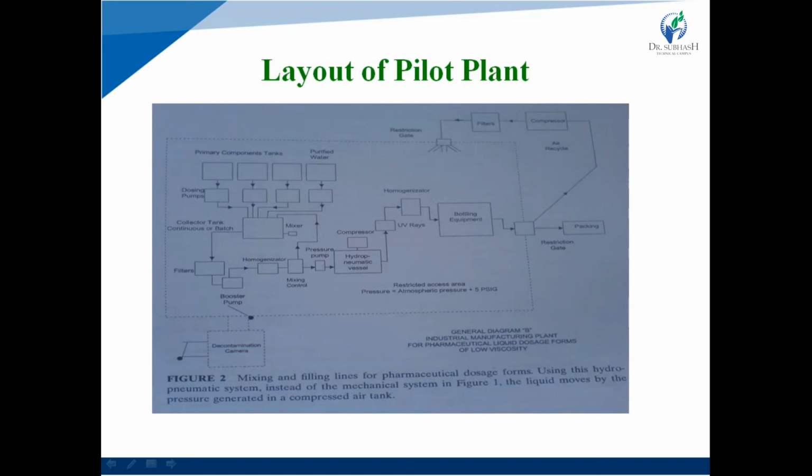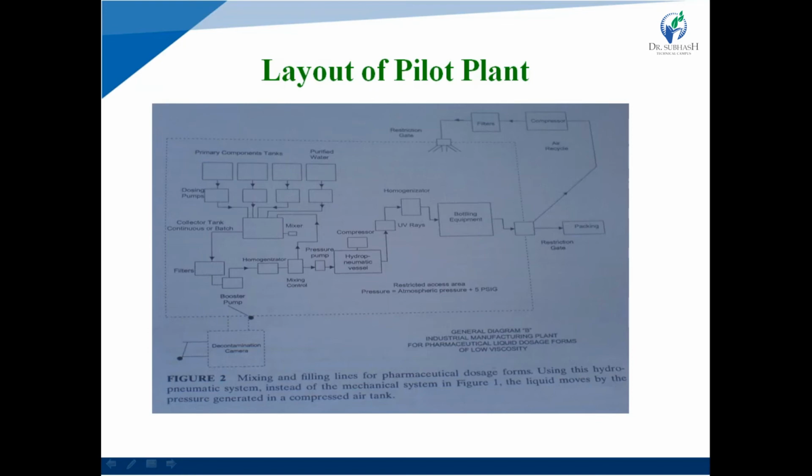On the above side, an air recycle compartment is available. For air recycle, a compressor is present. After the compressor, a filter is required. And above that, one type of restriction gate is also present.